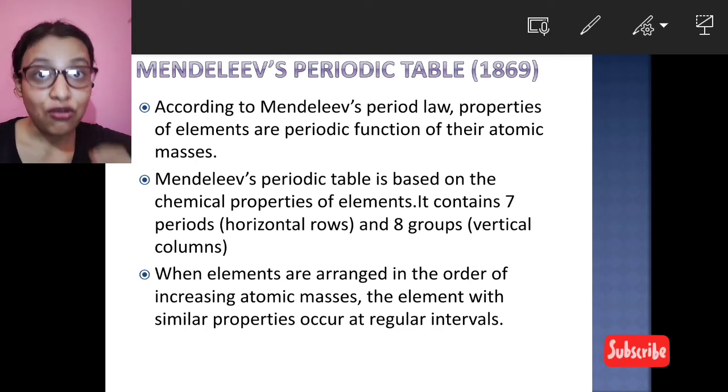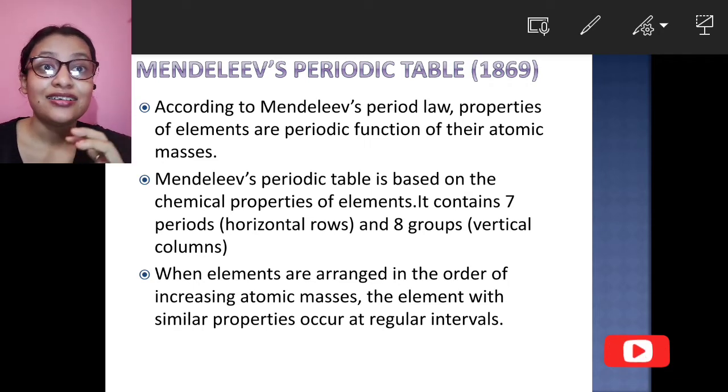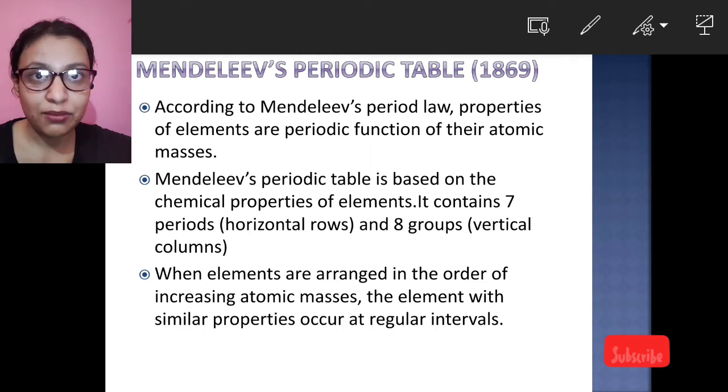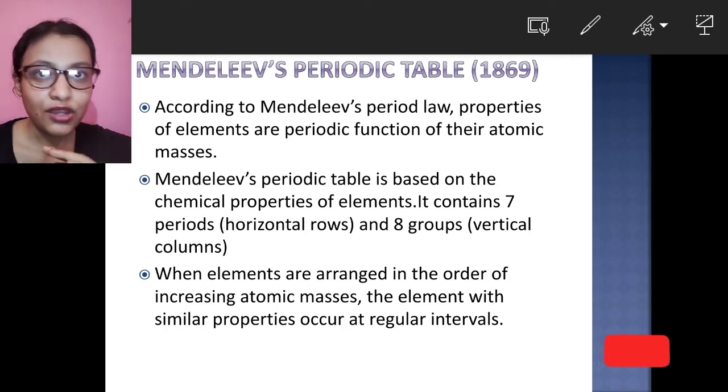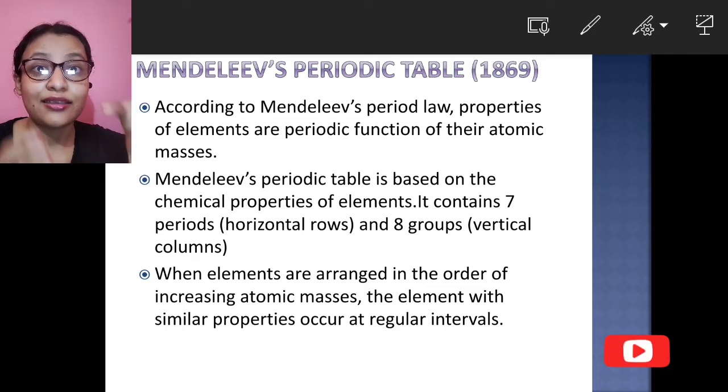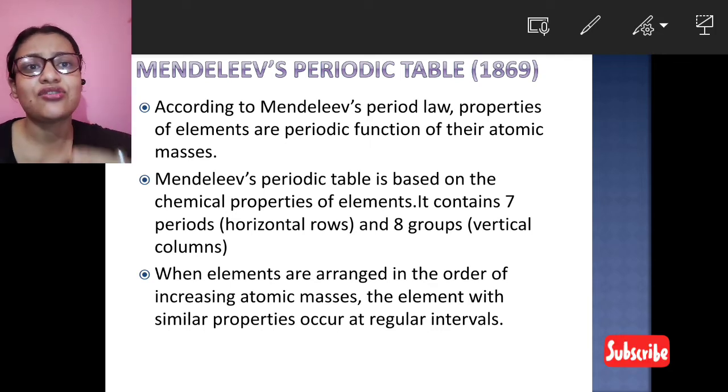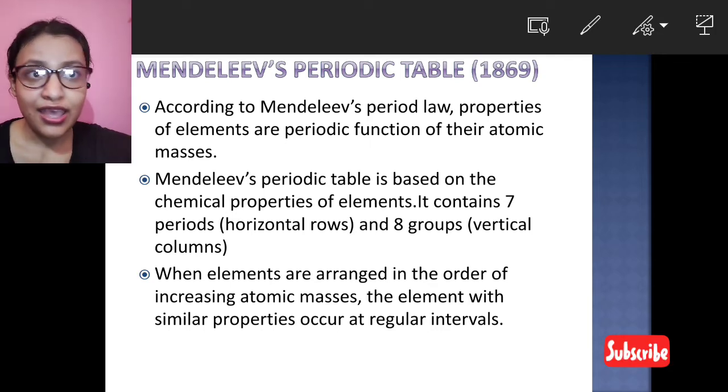According to Mendeleev's periodic law, the properties of the elements are periodic functions of their atomic masses, and his periodic table is based on the chemical properties of the elements.